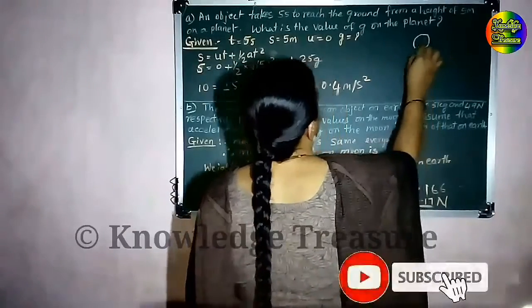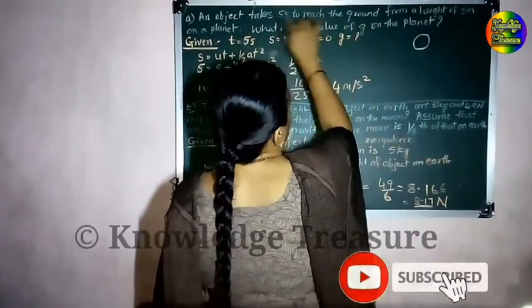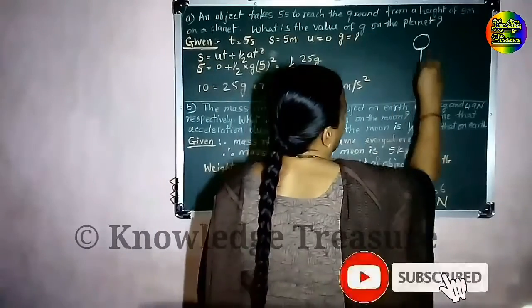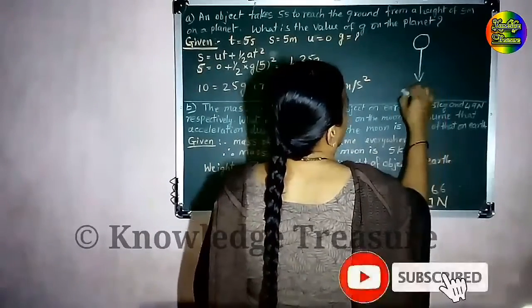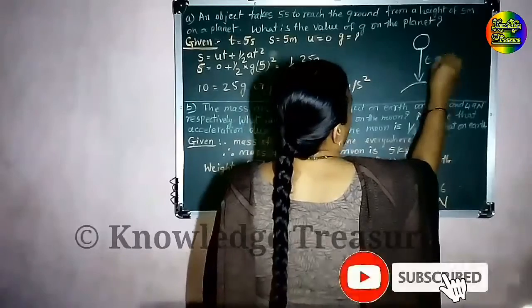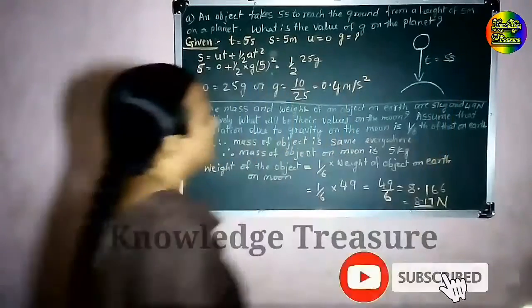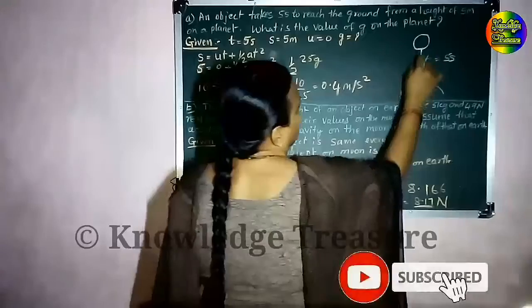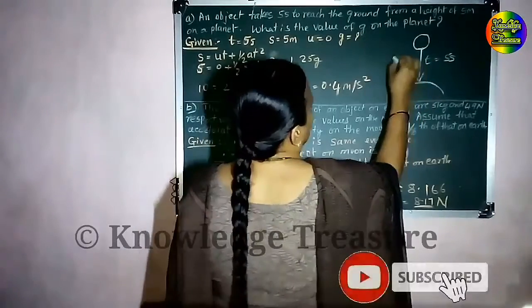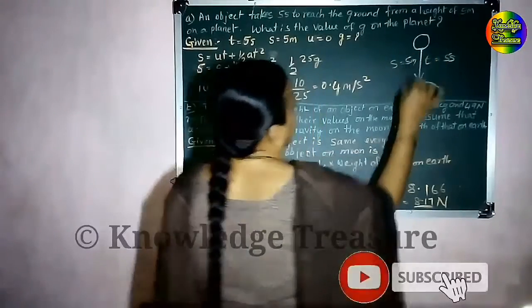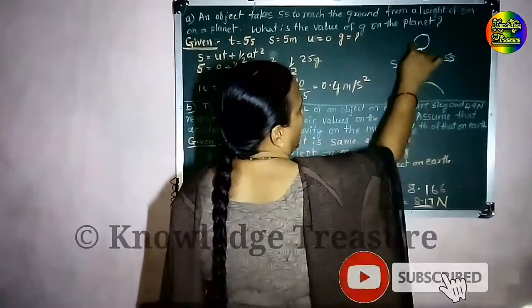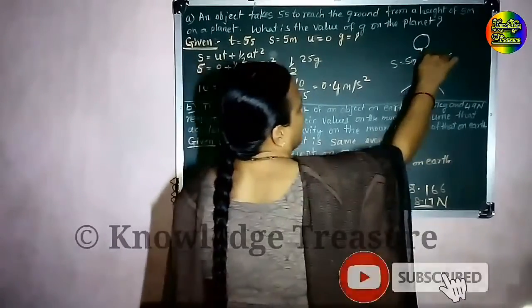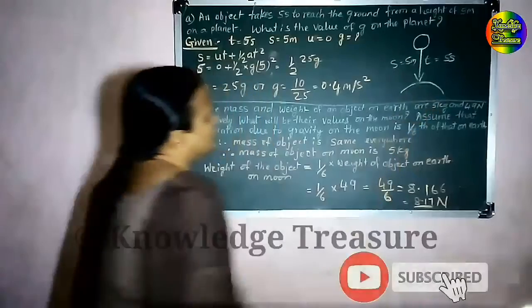When an object takes 5 seconds to reach the ground, that is falling, and it will reach the ground at a time of 5 seconds. And what is the height of the object? The height of the object, that is S, is 5 meters from the ground. So it will take 5 seconds to reach the ground.